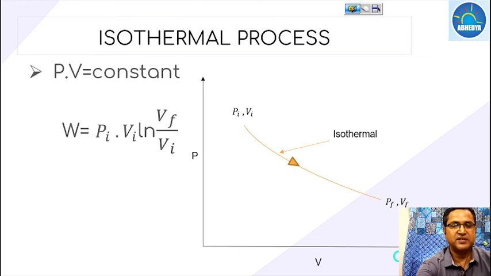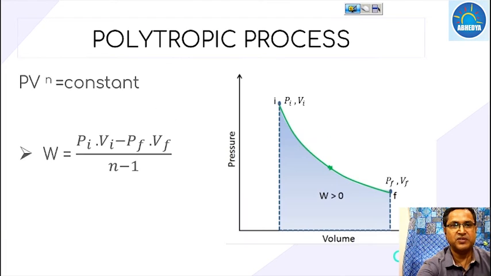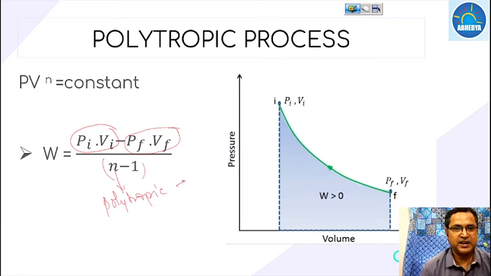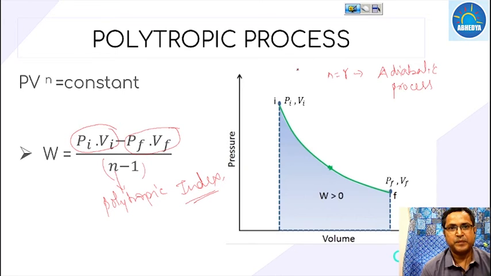For the isothermal process, we have discussed it: P1 V1 ln of V2 upon V1. In case of the polytropic process, it is (Pi Vi minus Pf Vf) upon n minus 1, where Pi Vi means initial pressure and initial volume, Pf Vf is final pressure and final volume, and n is known as the polytropic index. And when n is equal to gamma, this is the adiabatic process.